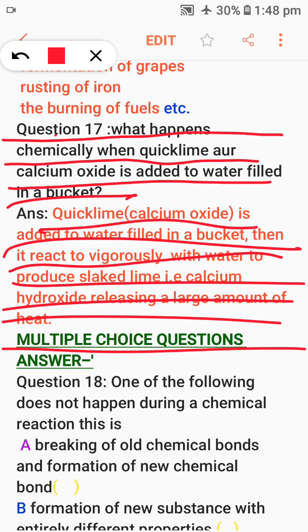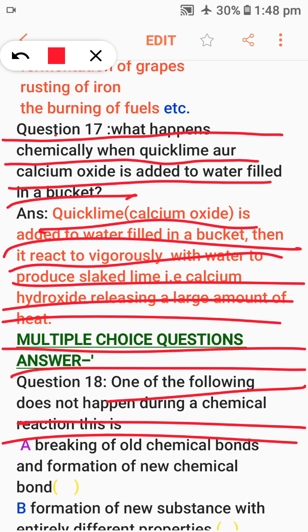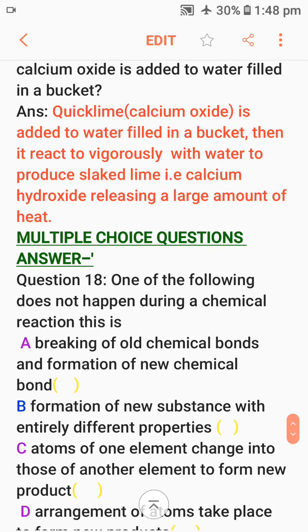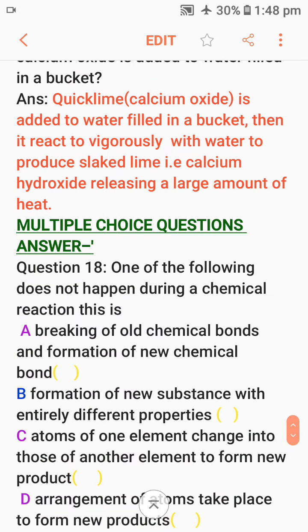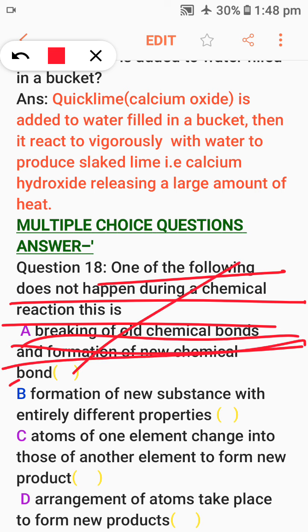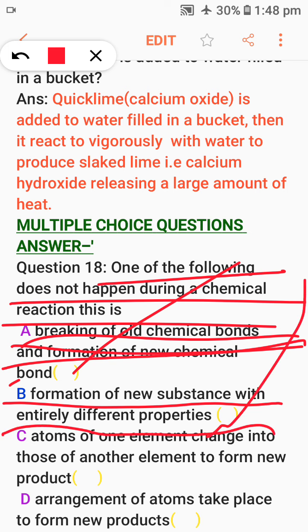Some MCQs. You try to solve them by yourself. One of the following does not happen during a chemical reaction. Breaking of old chemical bonds and formation of new ones: this happens, this is true. Formation of new substances with entirely different properties: yes, this is also right.